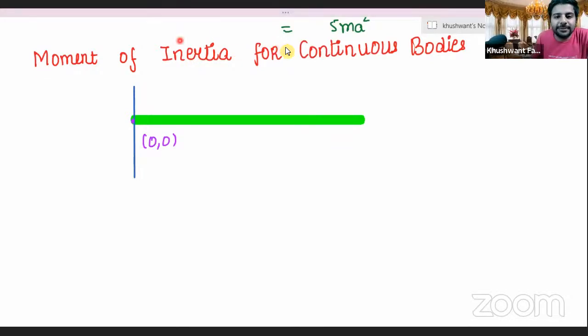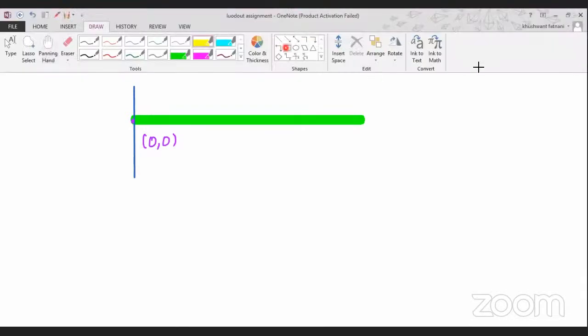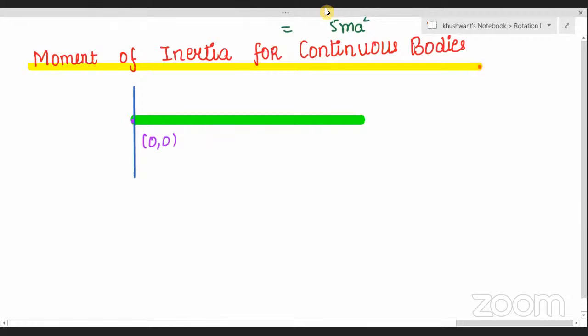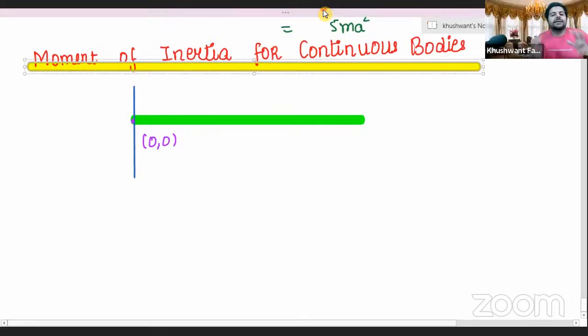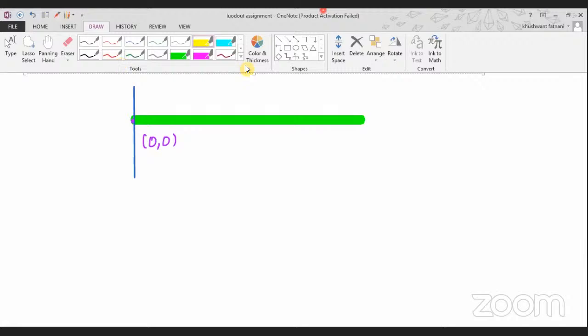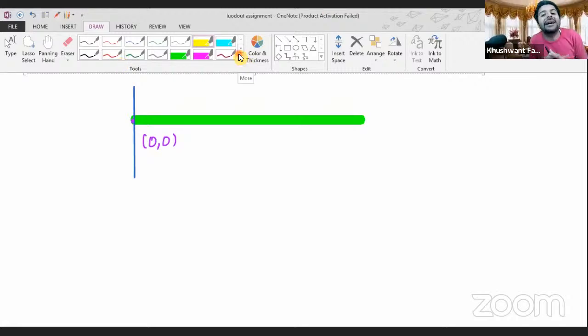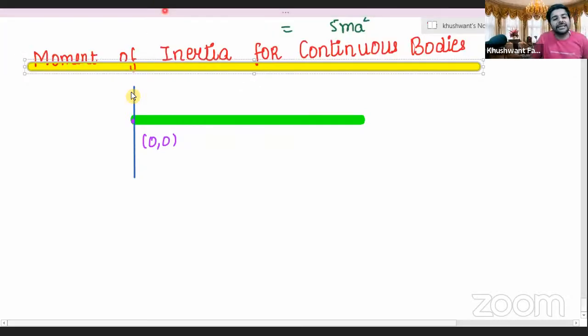Is that point clear, Aryan? Yes, sir. What is a continuous body, tell me. All the points of the body, or the constituent particles from which the body is made, are placed very close to each other. Such a body is called a continuous body. Clear, Aryan? Yes, sir.